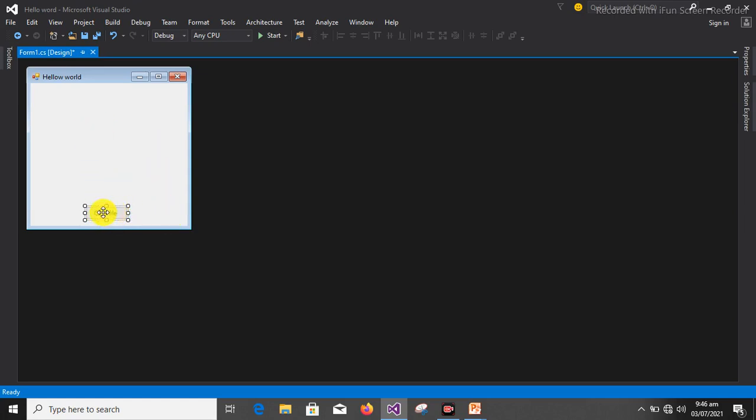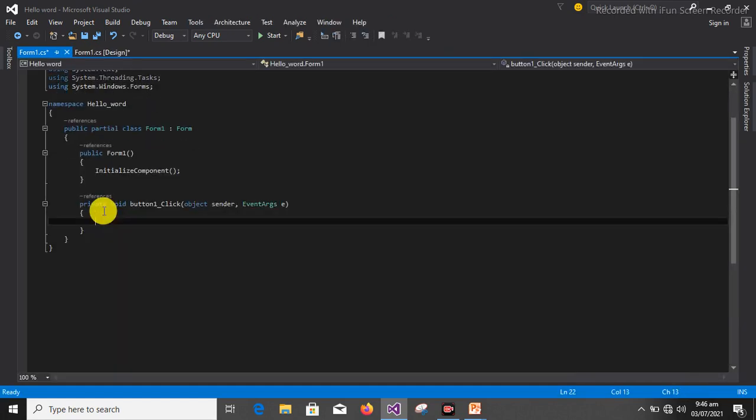Now, if I want to write any code inside this Click Me button, if you look, we are just designing, there's no code yet. So I double click that button. If I double click it, it takes me to another separate window. That separate window is the .cs file, which is the C# we are talking about. So the Windows design file is different from the CS file, because the design file is the user interface, while the CS file is the main back-end programming language, which is C# that we are using to develop this application.